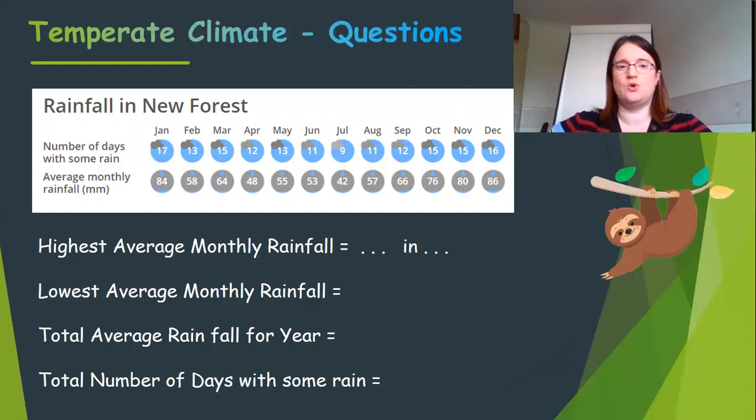So you're going to need to add up all of those days of rain across those months and tell me how many in total across the year. Press pause and have a go at that now. Okay, time for answers. How did you do? Do you think you've done okay?